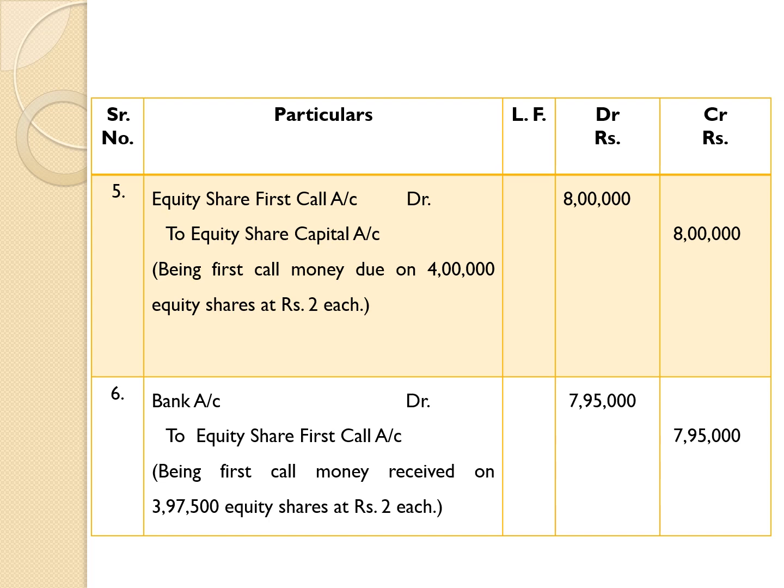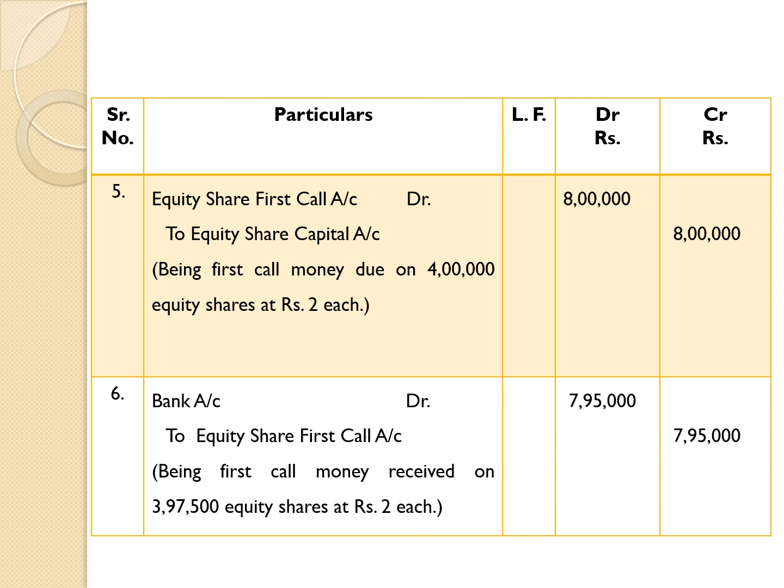Therefore, amount due on first call was 8 lakh. Not received amount on first call 5,000. Therefore, amount received on first call was rupees 7,95,000. So, we are passing entry here regarding first call money received.